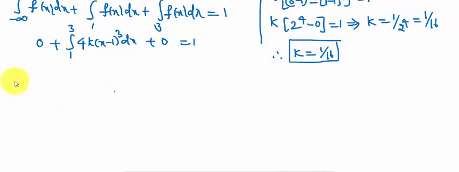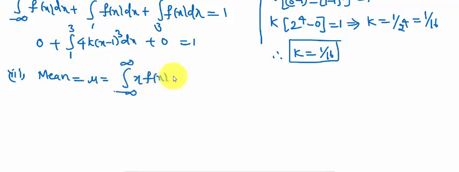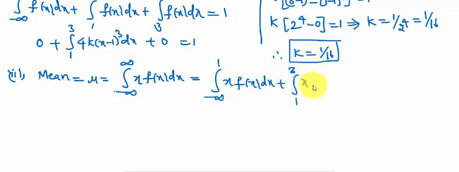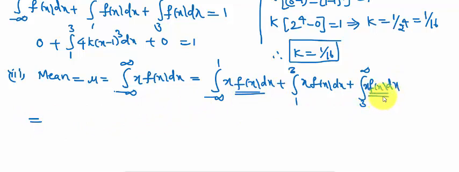Next, to find out the mean, denoted by mu, that is the integral from minus infinity to infinity of x f of x dx, is equal to integral minus infinity to 1, we can split into limits, of x f of x dx plus integral 1 to 3 of x f of x dx plus integral 3 to infinity of x f of x dx. In this, the probability density function in the first and third limits is 0.